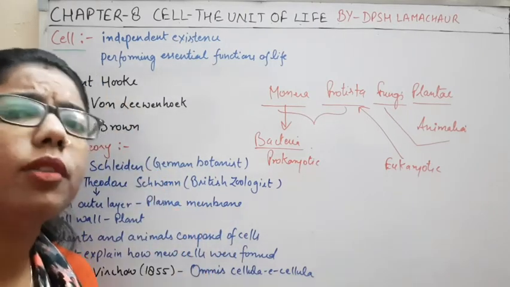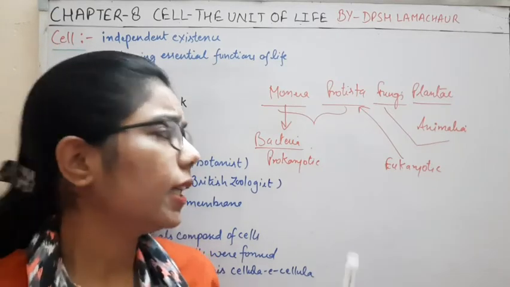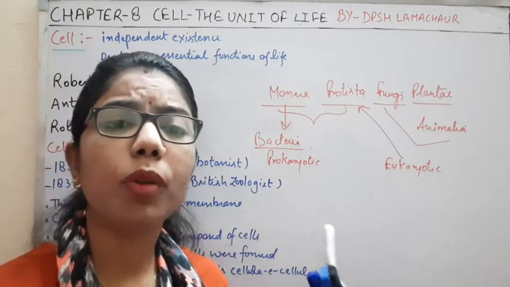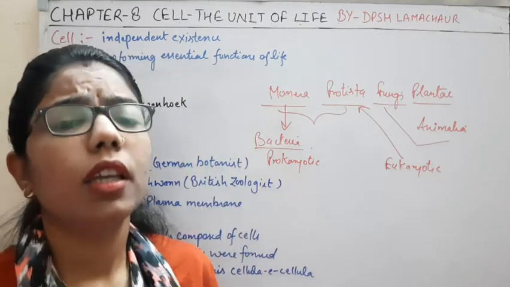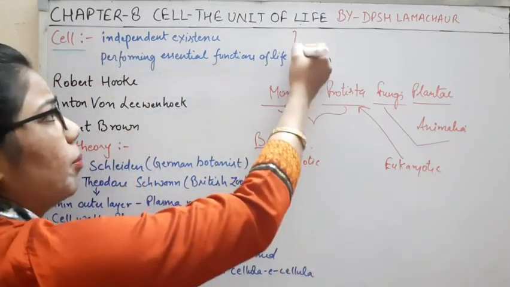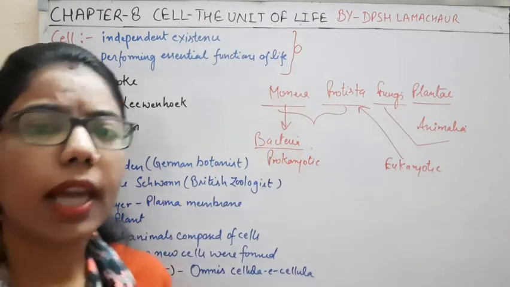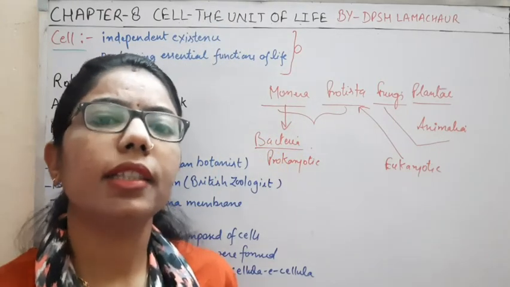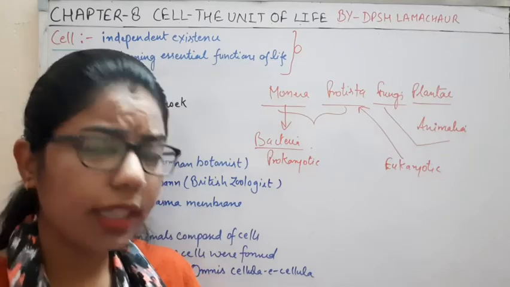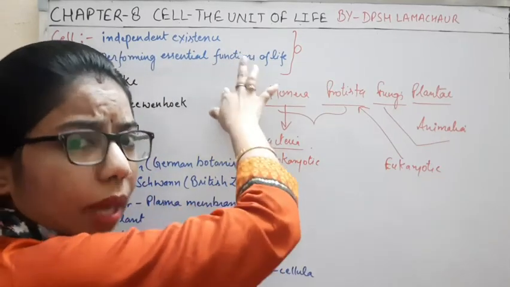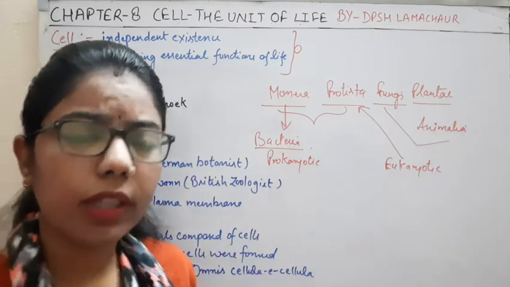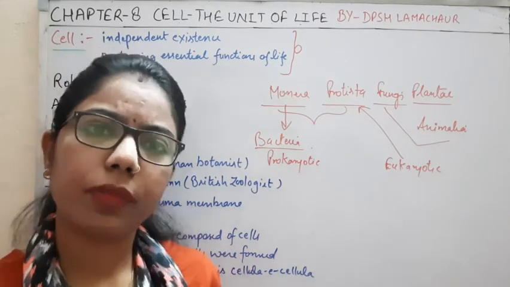So how can you say that something is a cell? There should be a proper criteria to say that it is a cell. These 2 are the criteria which decide that something is a cell. Otherwise, if anything does not follow these 2 parameters, it will not fulfill the criteria of the cell.